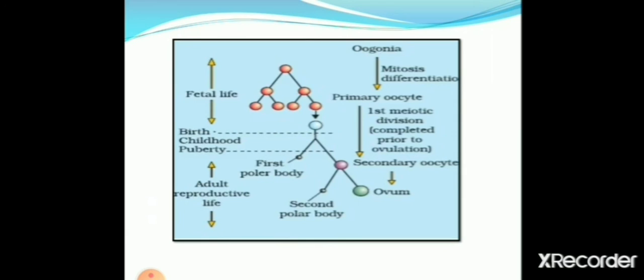The smaller cell is called the first polar body and the larger cell acts as secondary oocyte. Secondary oocyte undergoes second meiotic division and again forms two unequal cells. The smaller cell is called the second polar body and the larger cell is called ovum. The polar bodies are not functional in human female and are degenerated.